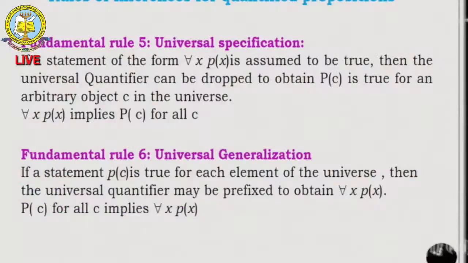So, this is about quantifiers. You also have rules of inference for quantified propositions. Previously we discussed 4 rules. Now we have fundamental rule 5, universal specification, and fundamental rule 6, universal generalization. If a statement of the form for every x, P of x is assumed to be true, then the universal quantifier can be dropped to obtain P of c is true, that is, for every x P of x implies P of c for all c.